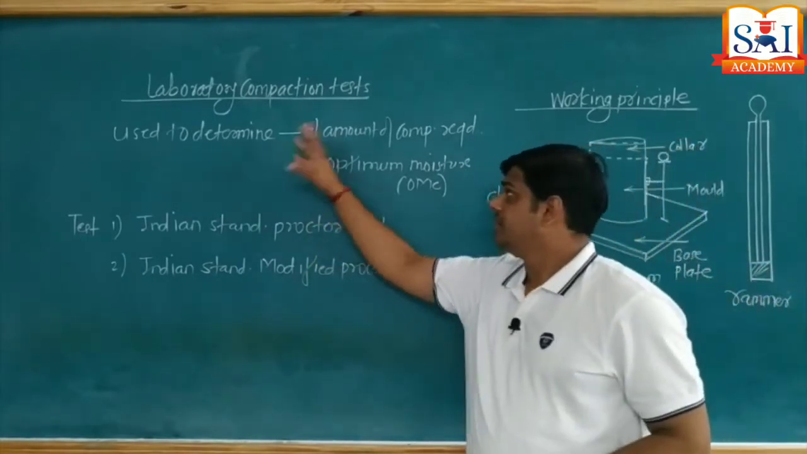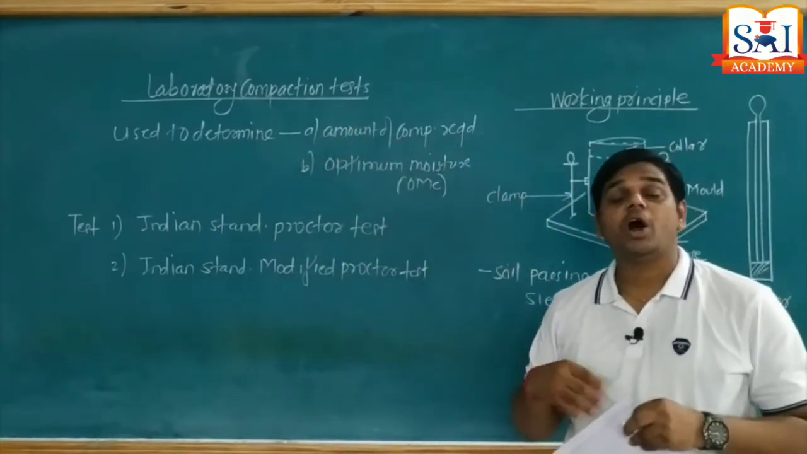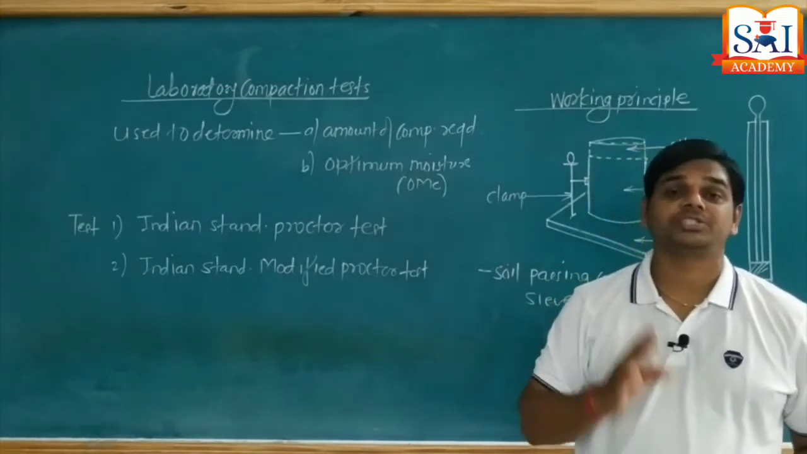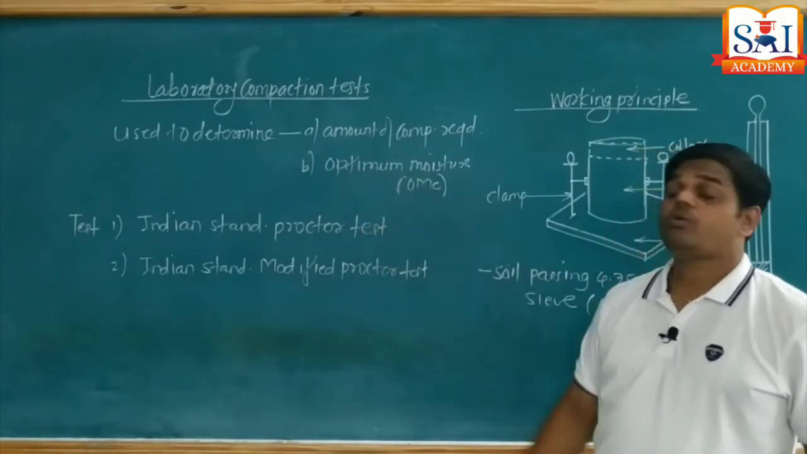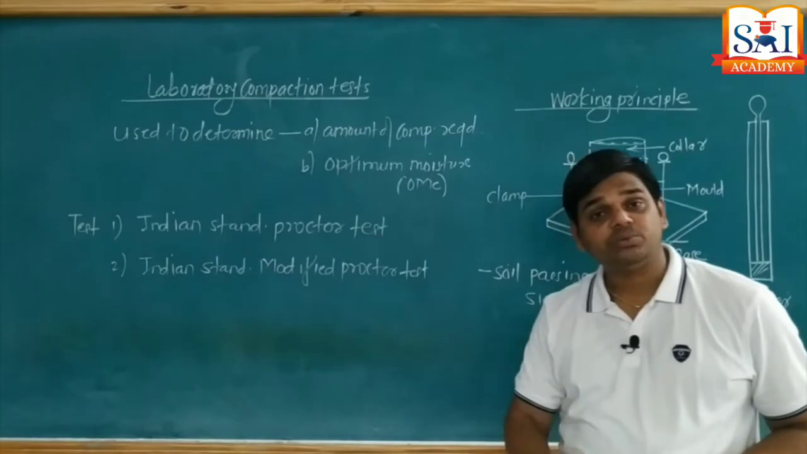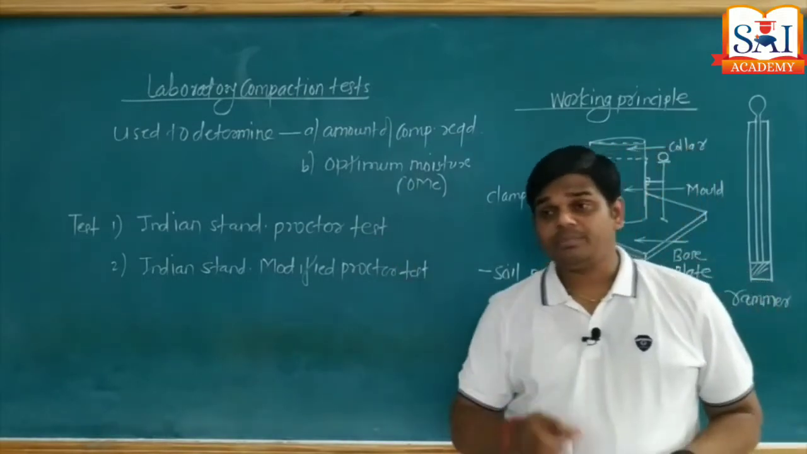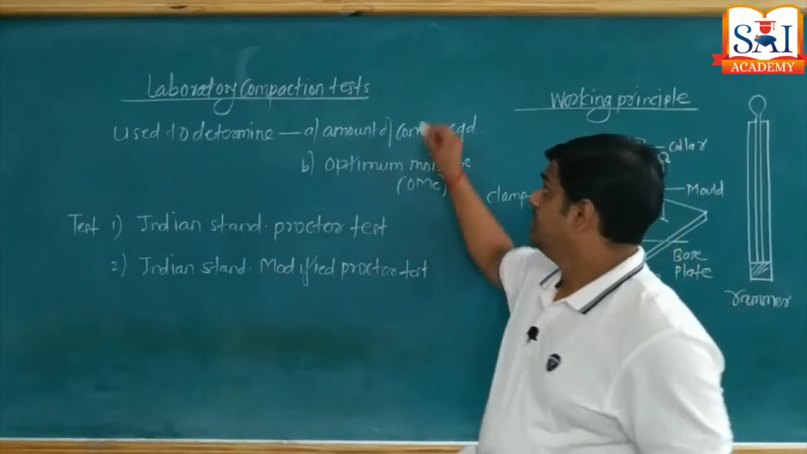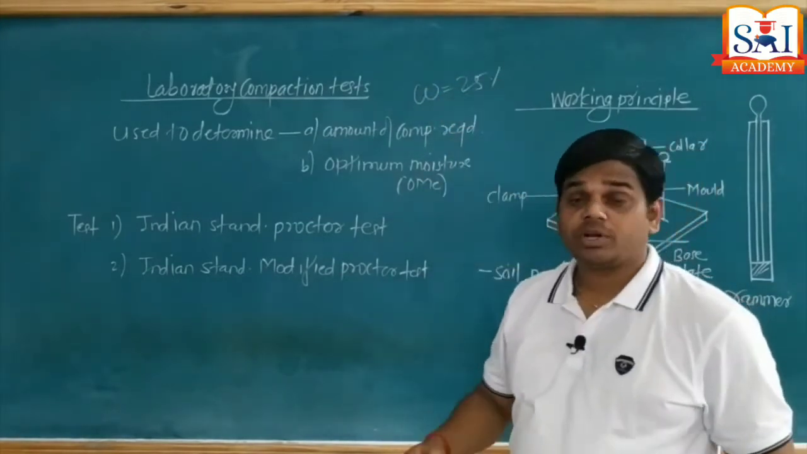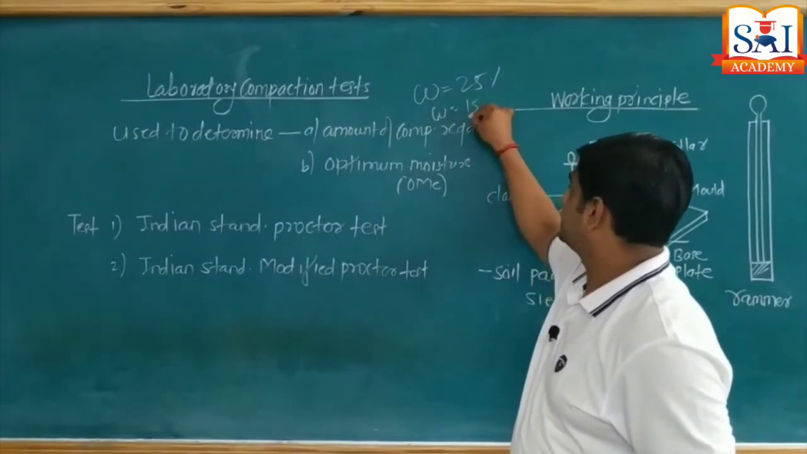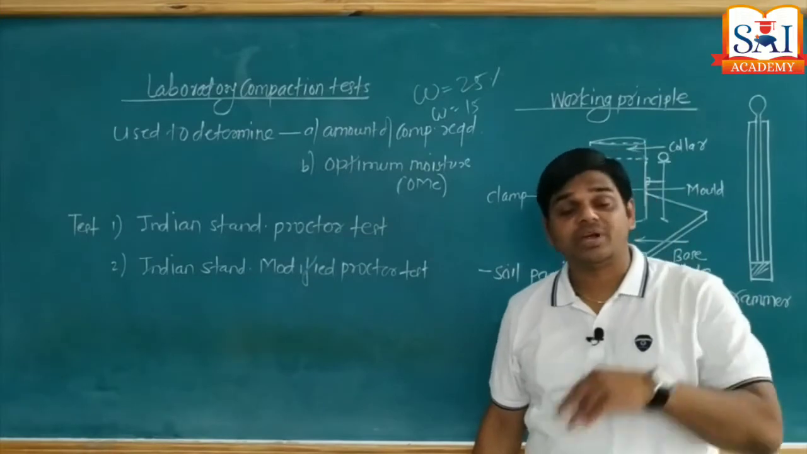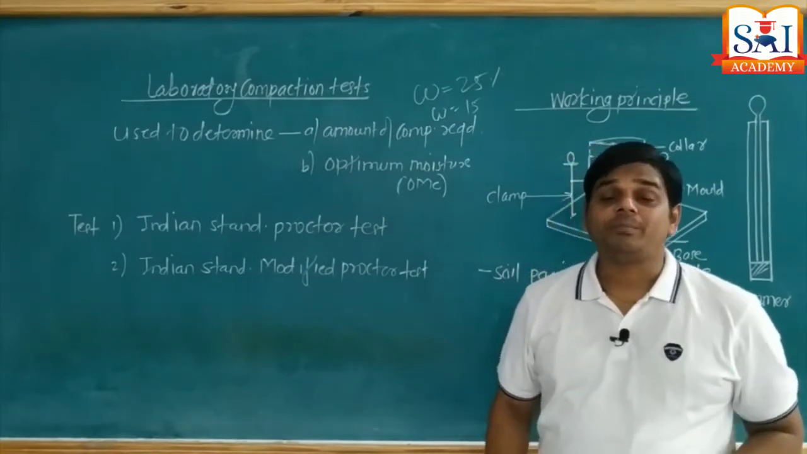To determine the amount of compaction required, meaning how much energy is essential to achieve the desired compaction for a particular structure. And second is optimum moisture content, meaning what water content is essential to achieve the desired compaction. If you remember, in the previous concept I mentioned, if the water content required for compaction is 25% and the natural water content of soil is 15%, it means we need to add 10% of water as extra water to achieve the desired compaction.